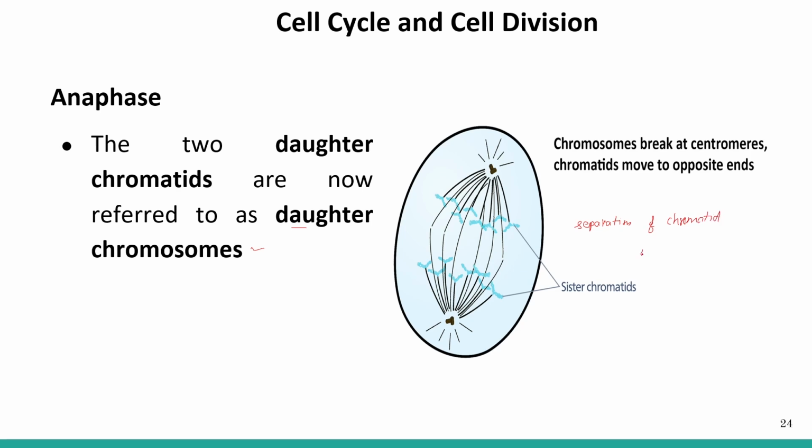So initially we had 46 chromosomes, 46 chromatids will go here, and 46 chromatids will go here on the opposite pole, and the diploid condition is maintained. So if this was 2n, we have 2n, and this is also 2n, meaning the diploid condition is maintained.